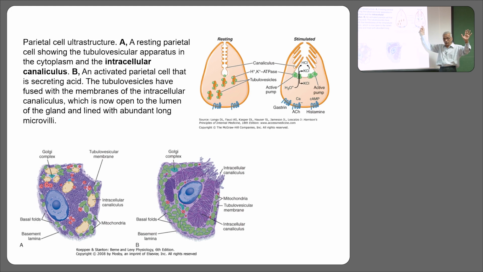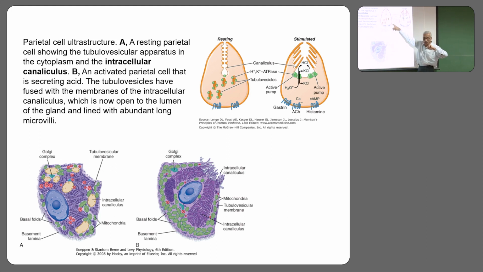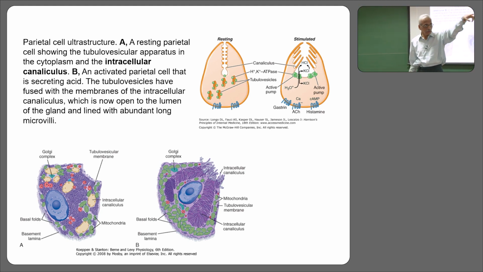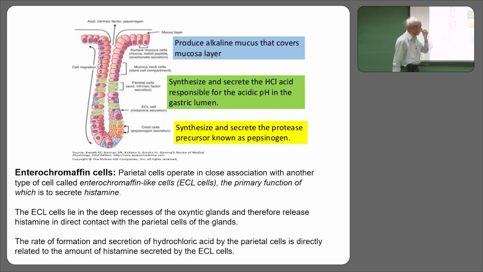Then you stimulate the cell. There are many ways to stimulate the cell. One of them could be by way of histamine. As a result of that, these vesicles traffic and merge with the plasma membrane, and once they are here, they start secreting hydrochloric acid, and the hydrochloric acid will be released into the lumen of the stomach. Are we good so far? Are you good? Okay.